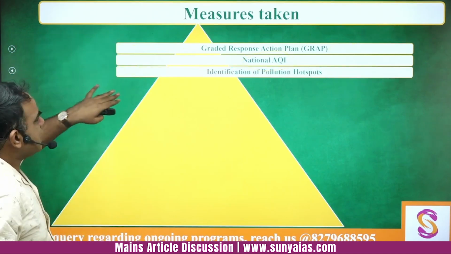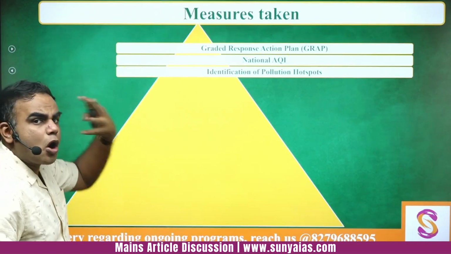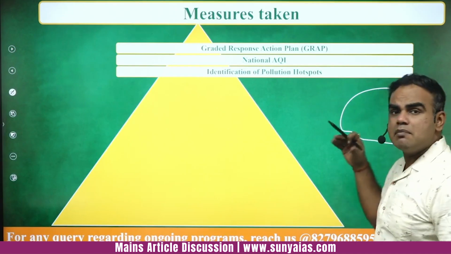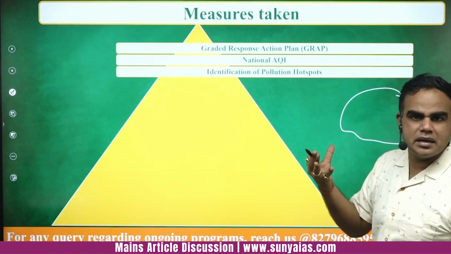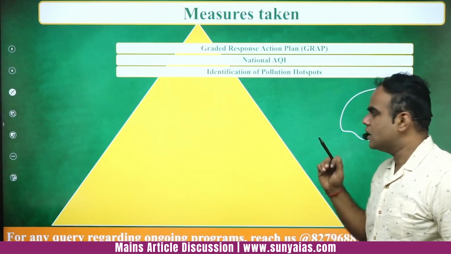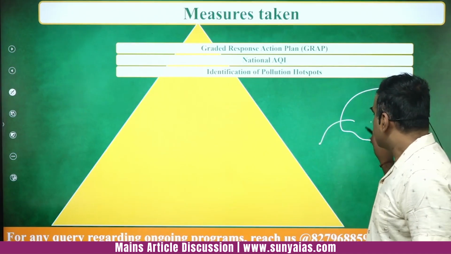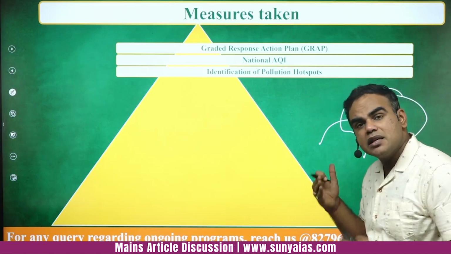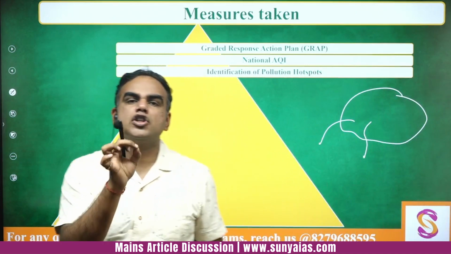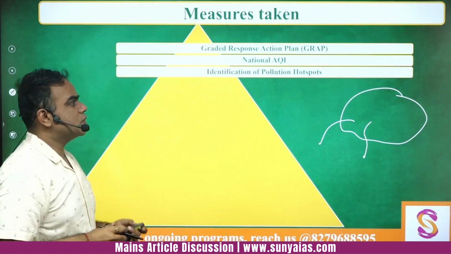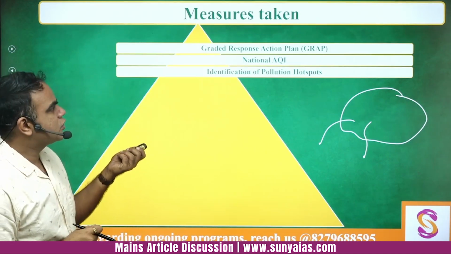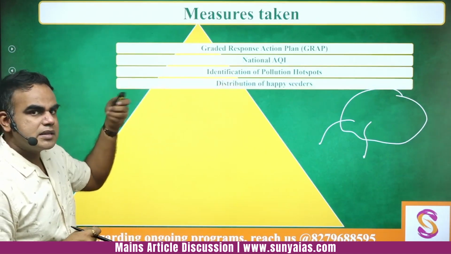Then identification of pollution hotspots. For example, in the entire region there will be some portions where pollution is much higher. Let's say if I talk of Okhla, Badarpur or different industrial areas, maybe because of more industries, because of more activities, there is more pollution. So identification of pollution hotspots becomes really crucial, so that the government can focus more efforts in that direction. So that also happens through your data, through different monitoring points.